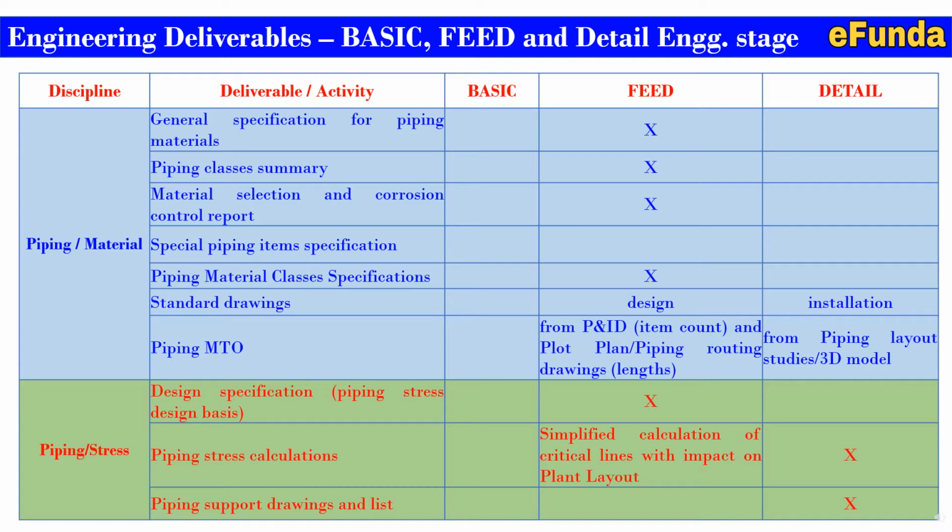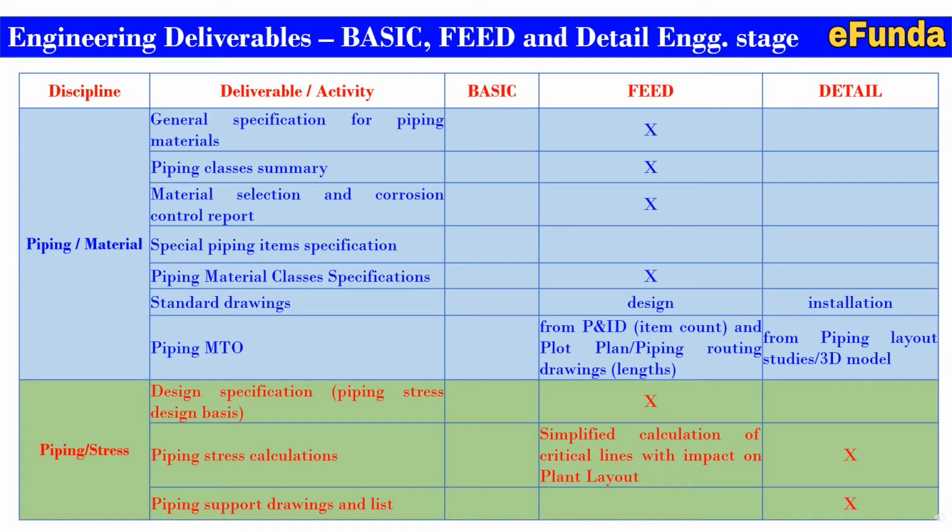Standard drawing are required in a feed and the detail stages, where the actual installation is being carried out. Piping MTO is required during feed and the detail, where the extraction is based on the PNIDs, where the item counts will be there, and plot plan, piping routing drawing, etc. are required for the length during feed stages. And from piping layout studies and 3D modeling, details are required in the detail engineering stages.